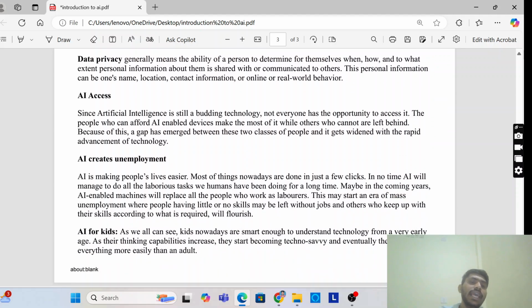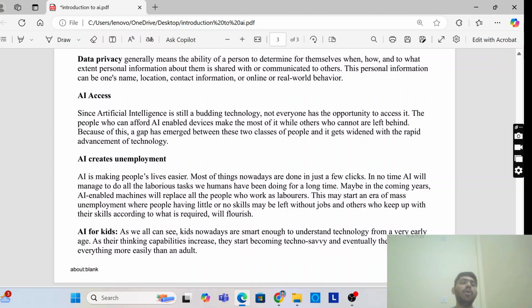Which data you want to keep with you. AI access: since artificial intelligence is still a growing technology, not everyone has the opportunity to access it. So people who can afford AI-enabled devices make the most of it, while others who cannot are left behind. Because of this, a gap has emerged between these two classes of people, and it widens with the rapid advancement of technology. Everyone is not getting the facility because not everyone is technology savvy enough to access it. Slowly, people are learning and accessing AI.